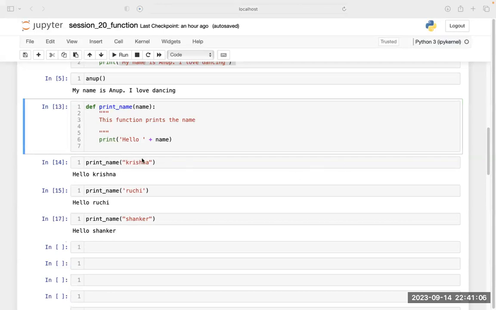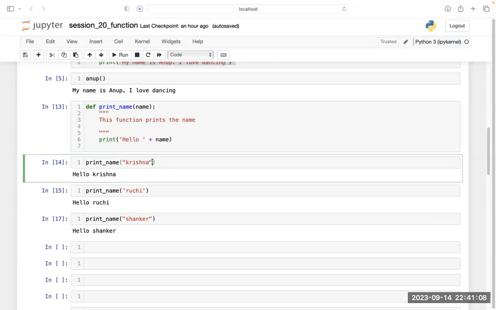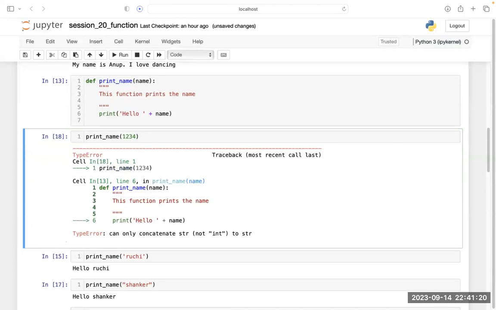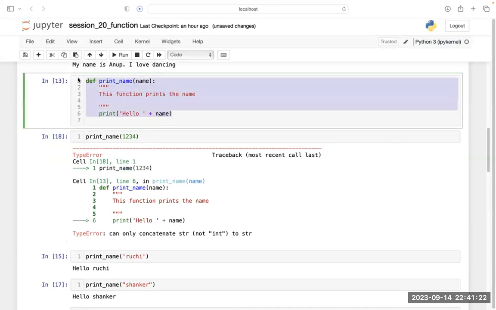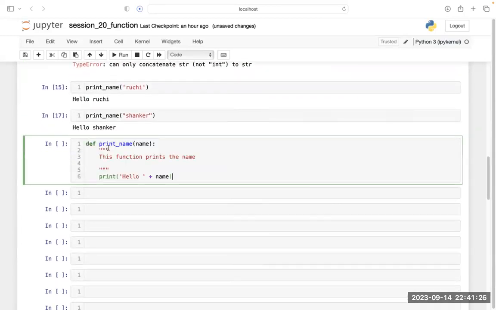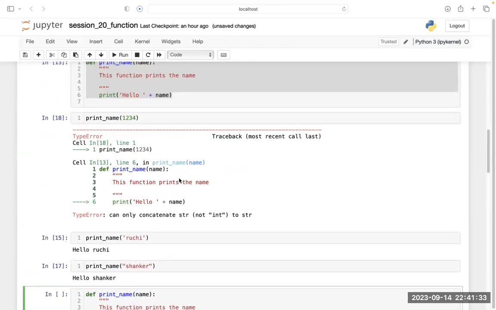Let's not write Krishna here. Let's write something else, let's write 1, 2, 3, 4. If you print this, you will get an error. Let's see. Copy it, paste it here. See, if I simply run this, I am getting the error.